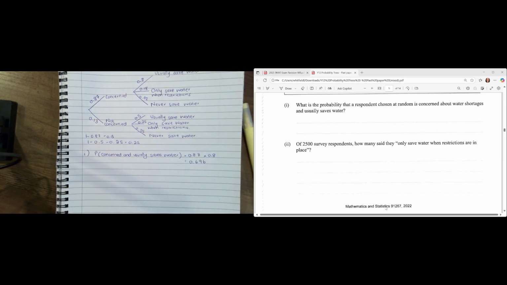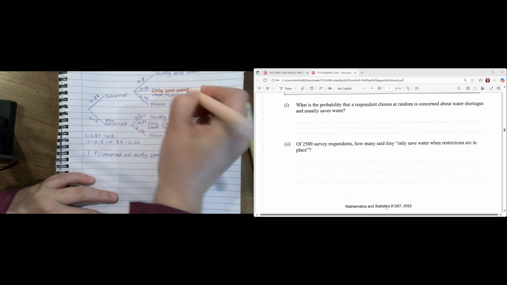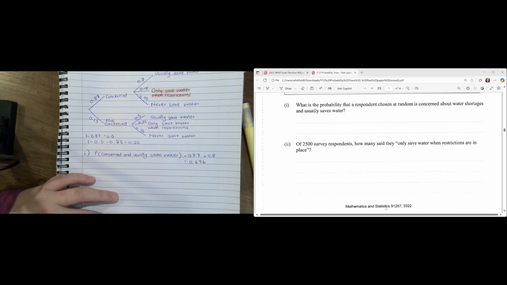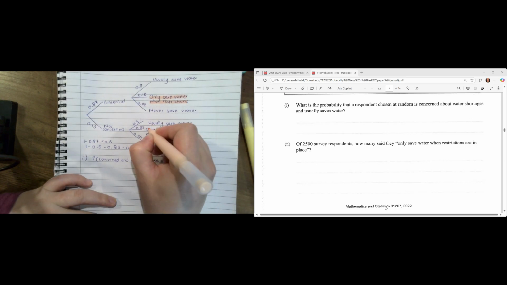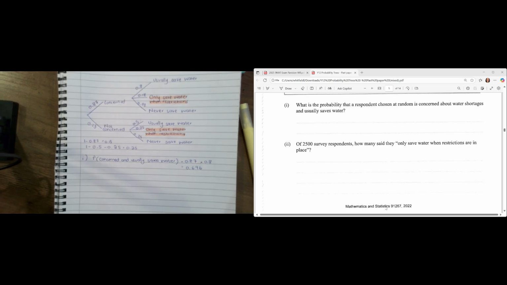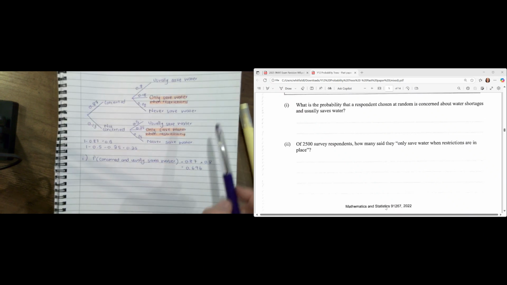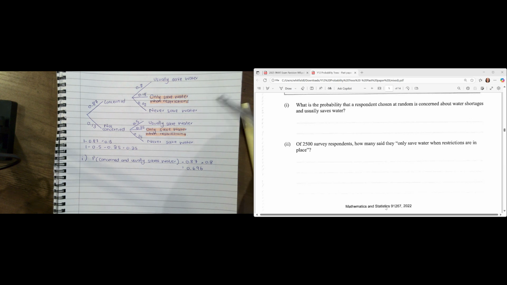Okay, so I'm going to grab my highlighter. And they're interested in only save water when there's restrictions. So we've got that one over there, and we have this one over here. Okay, and to work out the probability of these, we've got to multiply along. And then we've got to add whatever this number is with this number.